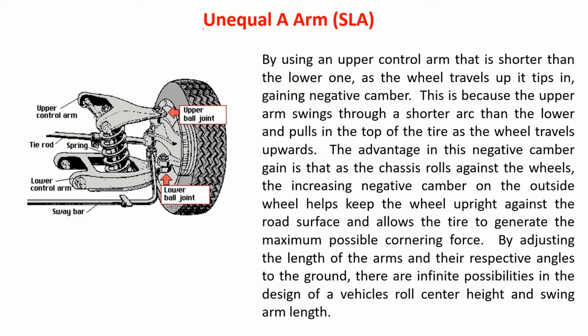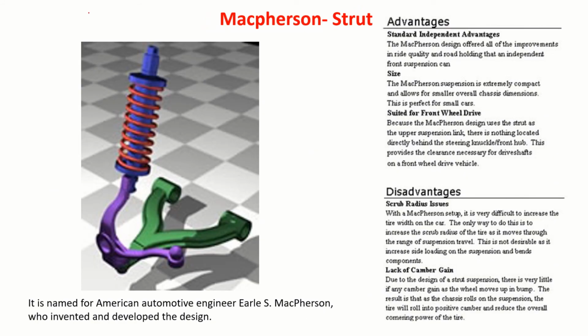That is what they call the unequal A-arm, or short-long arm suspension. This arm is short and this arm is long. So you will not have that positive camber gain whenever you take steeper turns. So that is another improved version. Another type of suspension used in most small compact cars is the MacPherson strut. There is a lower control arm as before, but the upper control arm is replaced by this strut. Of course, this linkage is there.